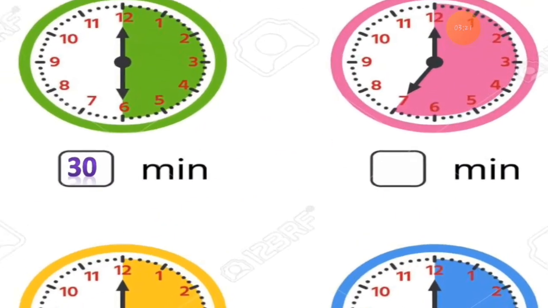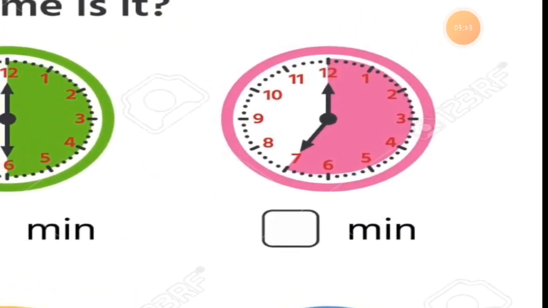Now the next clock we are taking here. See this. Here you have to count the pink portion, how many minutes of this clock it covers. What you have to count is from 12 to 7. How many minutes does it cover?